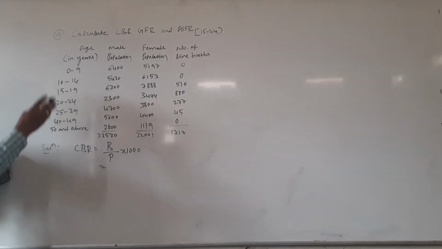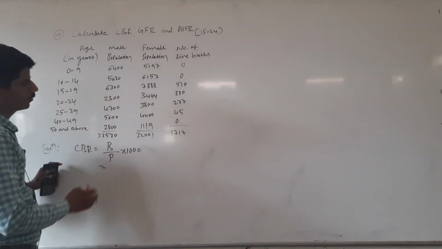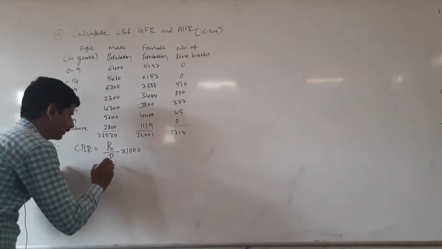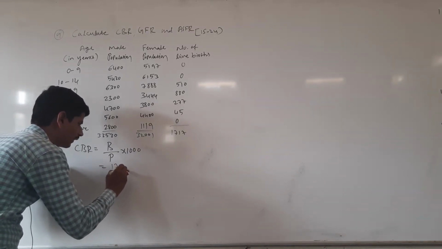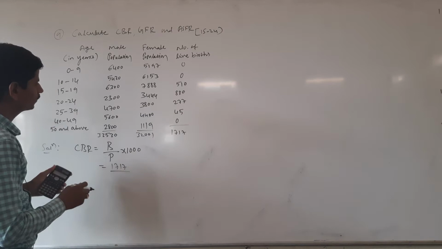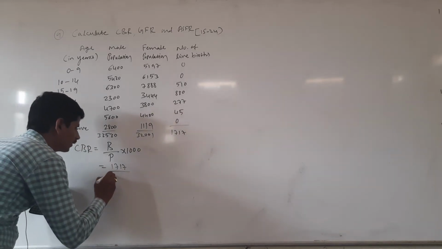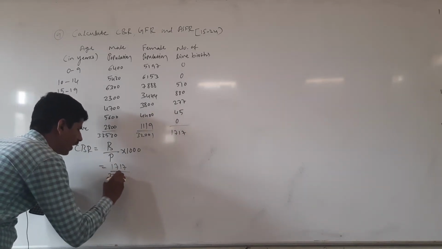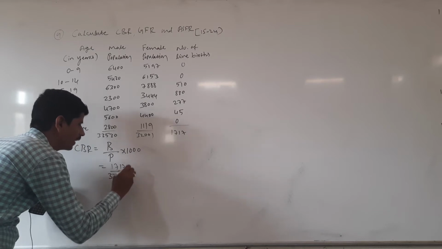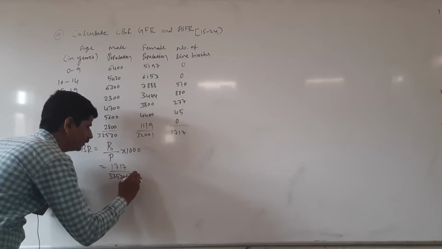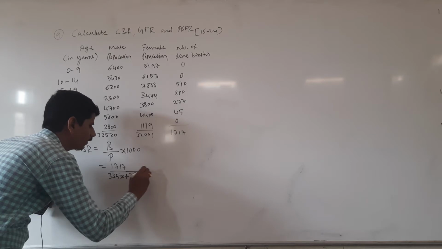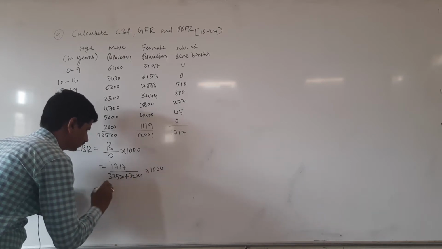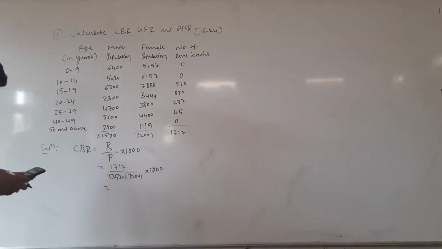Then substitute the values. Number of live births was 1717 divided by population, that is both male and female population, 33,530 plus 32,001, into 1000.